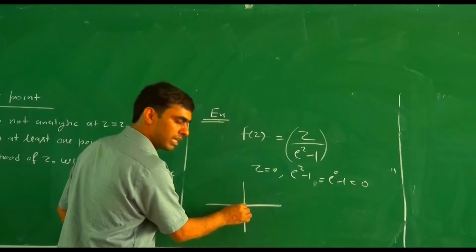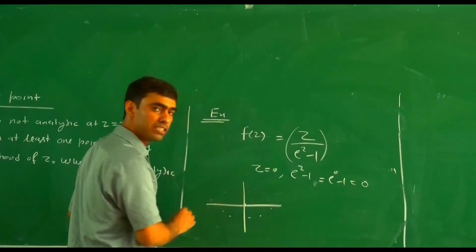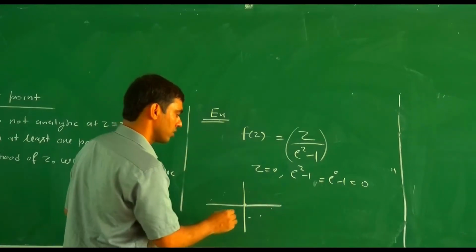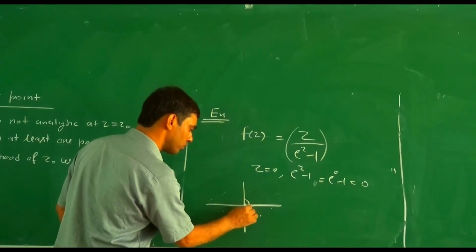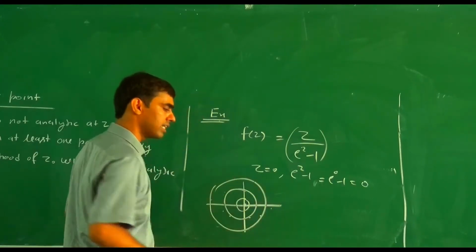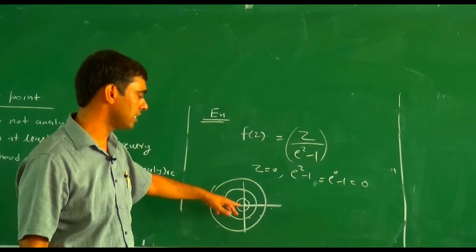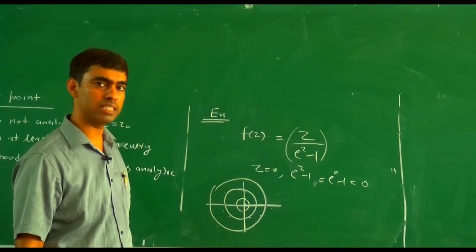At this point only the function is not analytic, and in the entire complex plane the function is analytic. So any small neighborhood of this point contains an infinite number of points where the function is analytic.